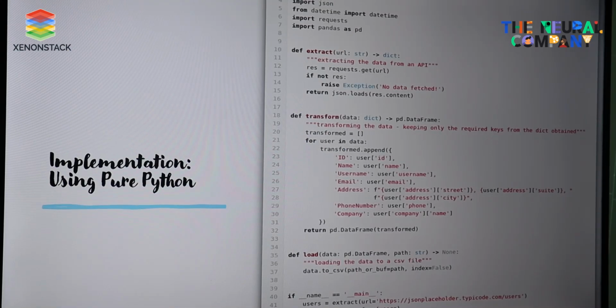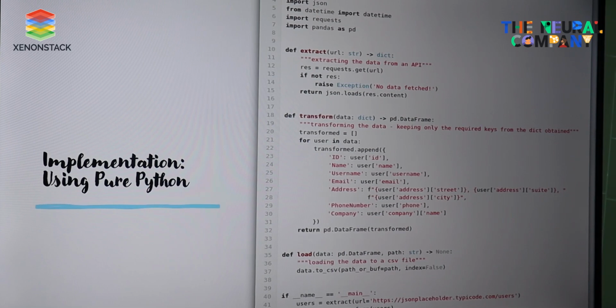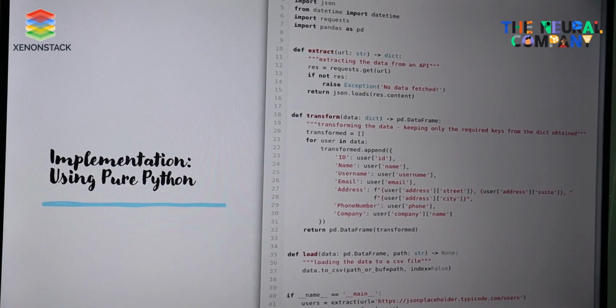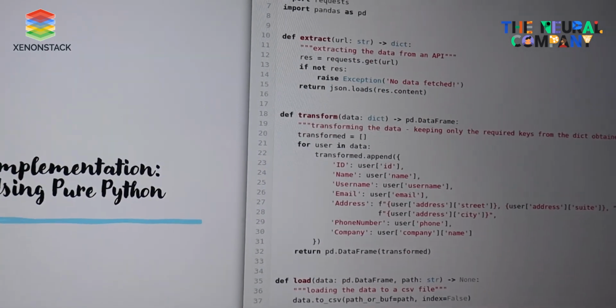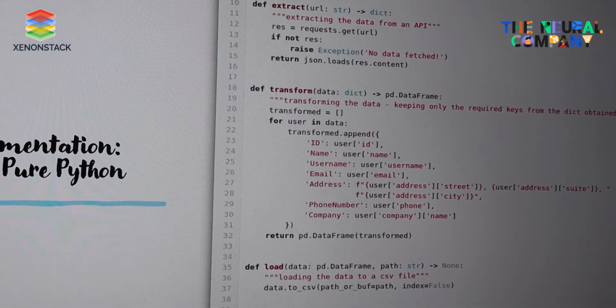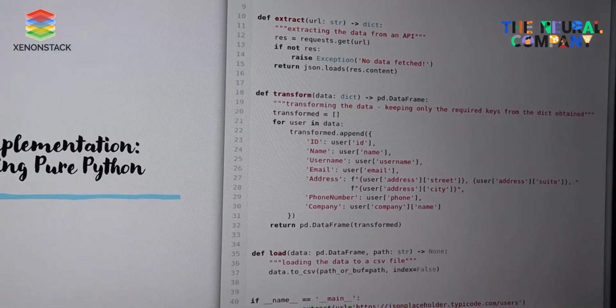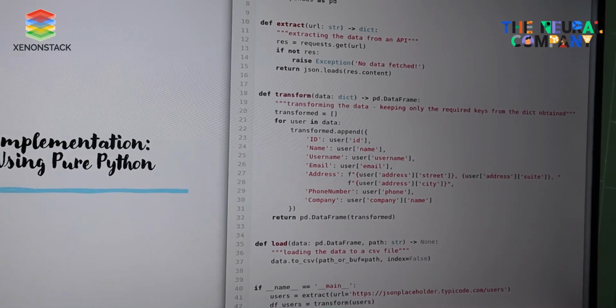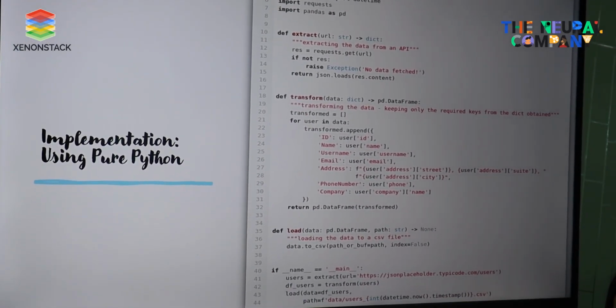Let's take a look at the code of the implementation part. To understand it deeply, I did a comparison. Firstly, I created an ETL pipeline using pure Python, just using the pure functions of Python only. In this code, firstly I am defining a function named extract that is extracting the data from the API.